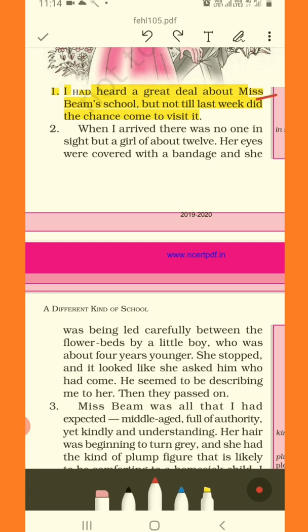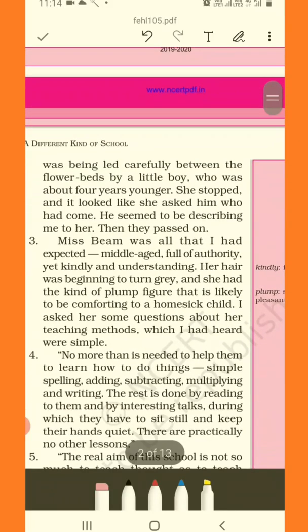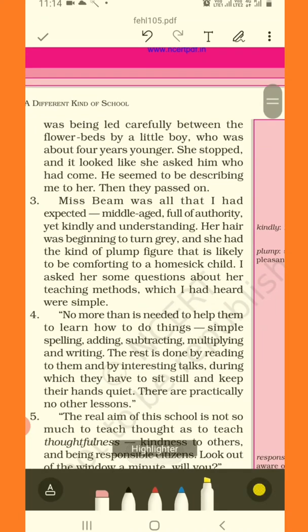Her eyes were covered with a bandage and she was being led carefully between the flower beds by a little boy who was about 4 years younger. Means if the girl was 12 years, the boy was 4 years younger, so he was 8 years. She stopped, and it looked like she asked him who had come. He seemed to be describing me to her.